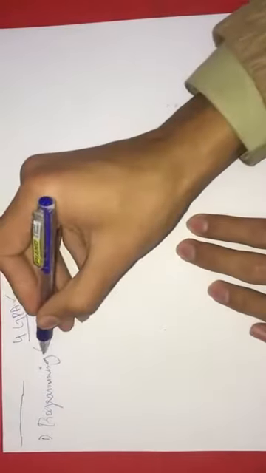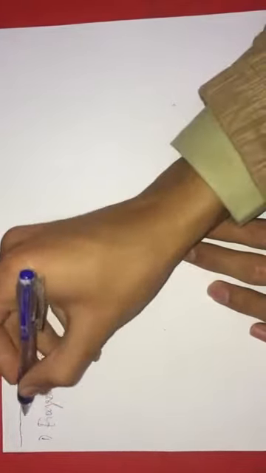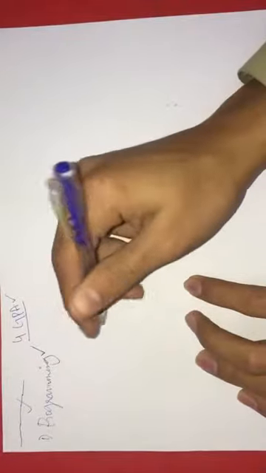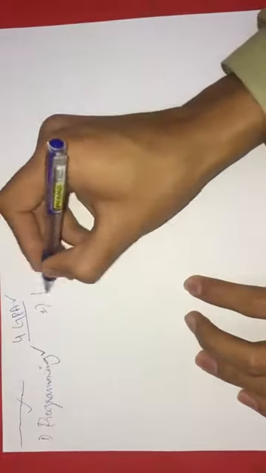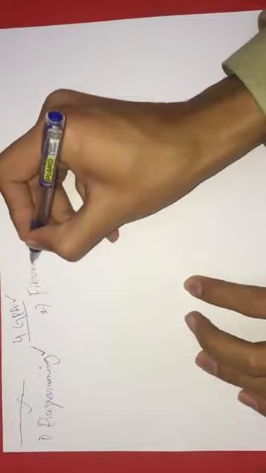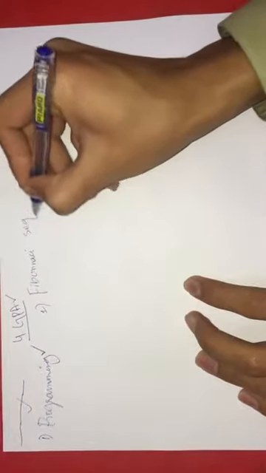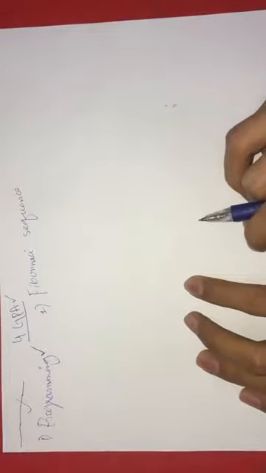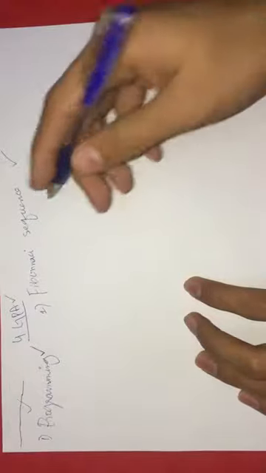So coming towards our paper, that was a programming exam. The questions that were asked in the paper: number one was the Fibonacci sequence. The question was saying that you have to make a program which prints the first 10 numbers of the Fibonacci sequence. And what is a Fibonacci sequence?